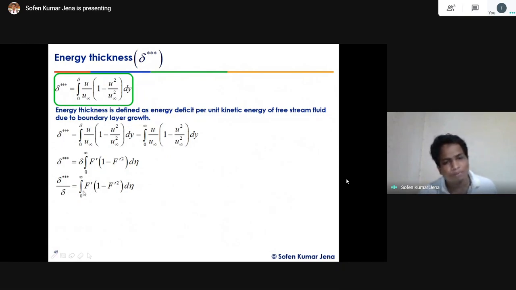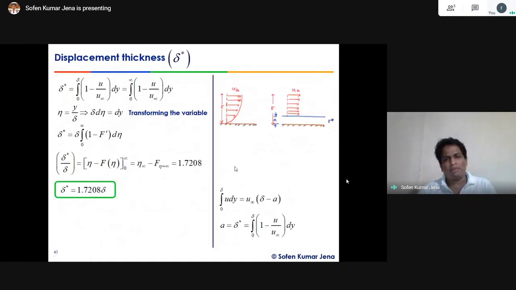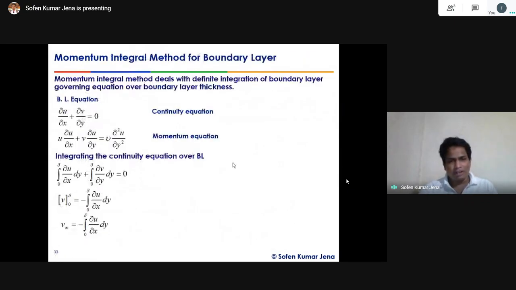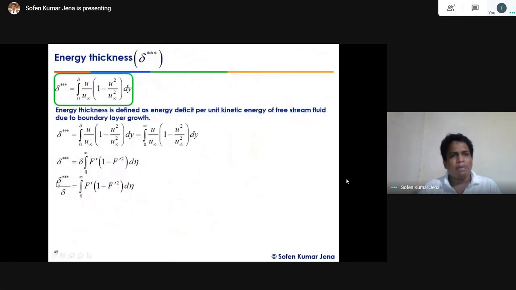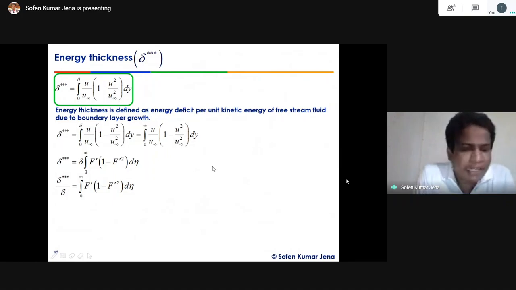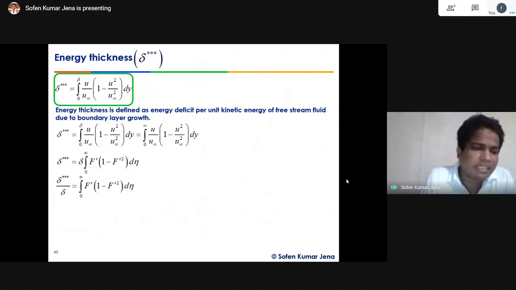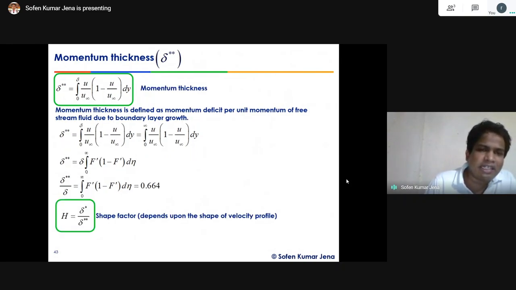So now what you can do, from here onward, we can compute this integral and put the lower and upper bound values from the available table. Then we can get the ratio of energy thickness to the boundary layer thickness. Okay, this is all about the momentum integral equation for a boundary layer over a flat plate and the physical significance of energy thickness, momentum thickness, and displacement thickness.